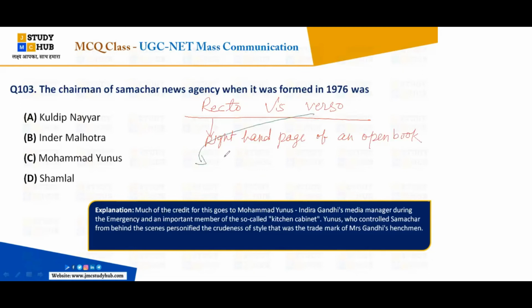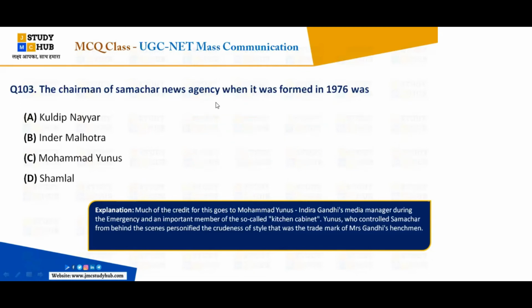Verso is the opposite, the left hand page of an open book. Clear? Everybody clear?